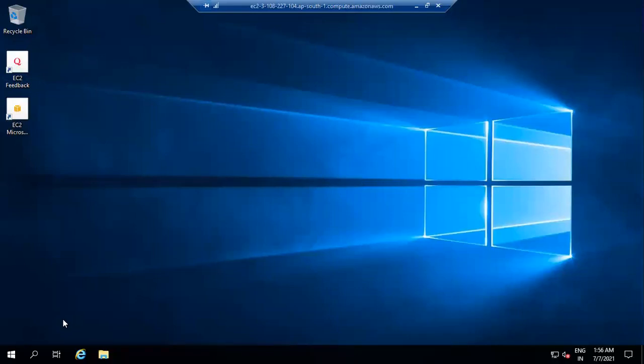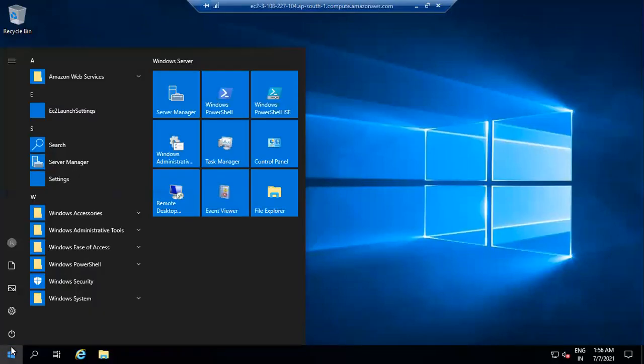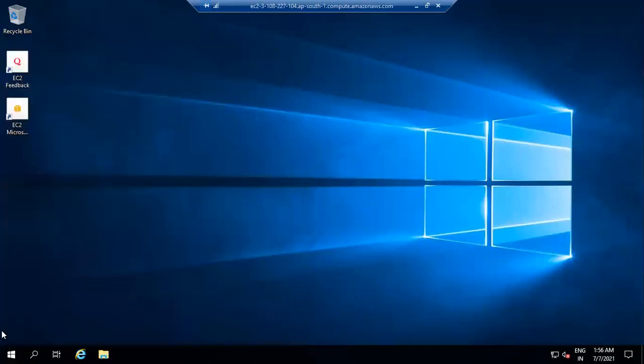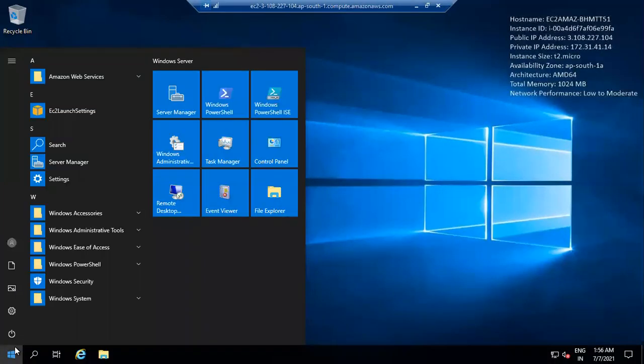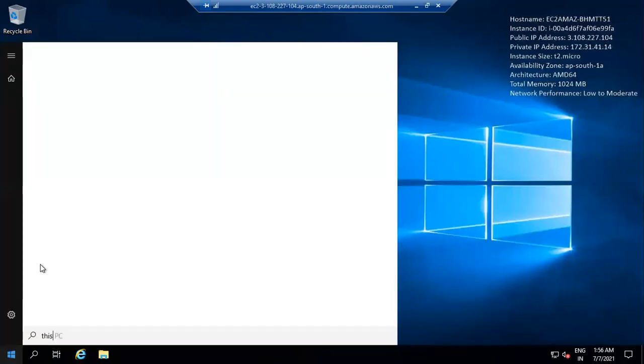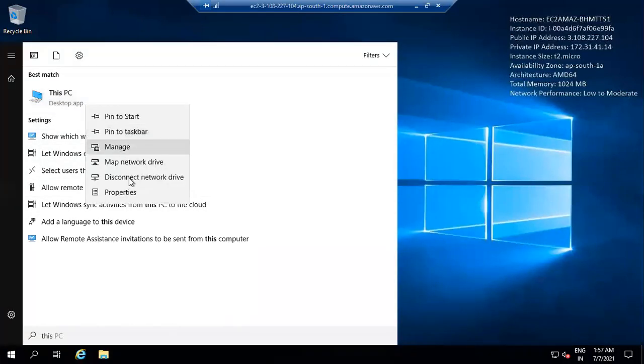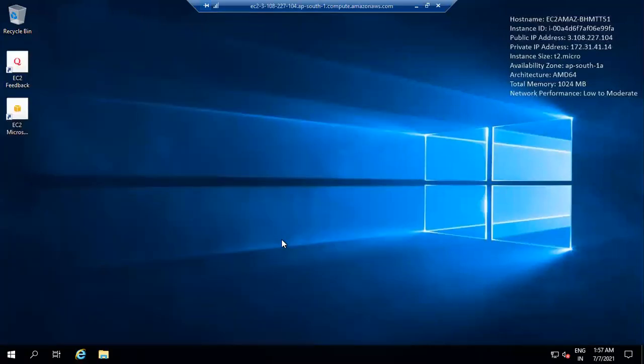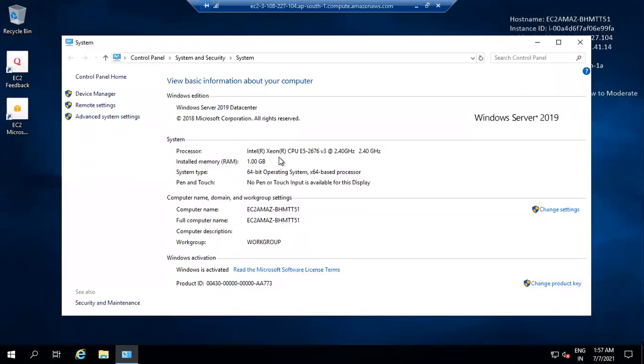Let's check it. Go to this PC, right? Go to properties. 1 GB RAM. Is this 1 GB RAM you have given it from your personal laptop? Did you use 1 GB RAM from your personal laptop? No, not at all. We are using the hardware configuration of AWS data center. We are using AWS data center RAM. Okay, you can see 1 GB RAM and 1 CPU.